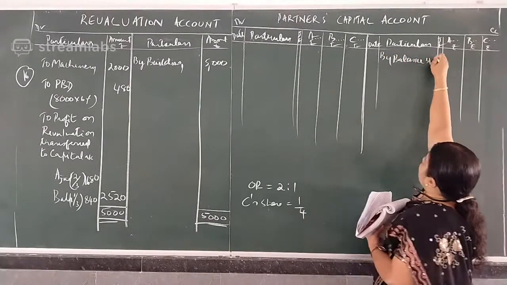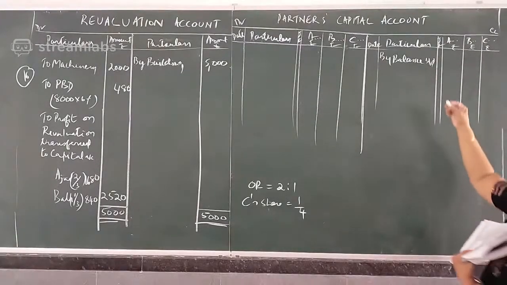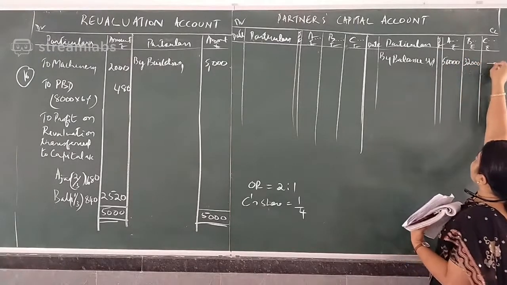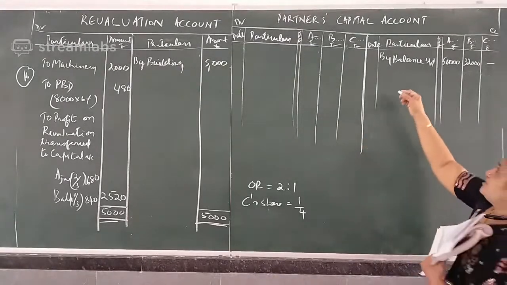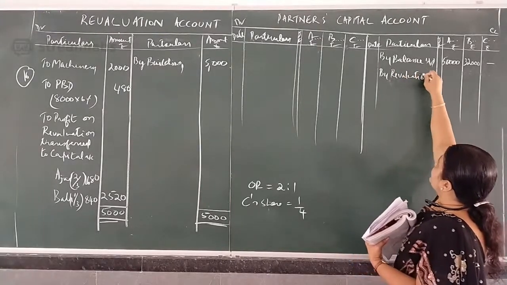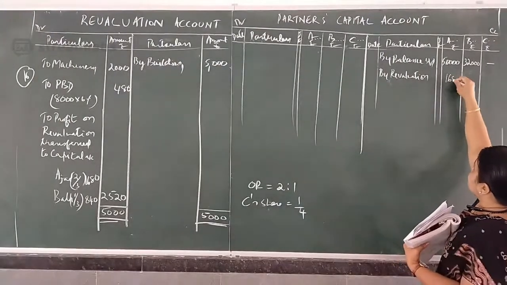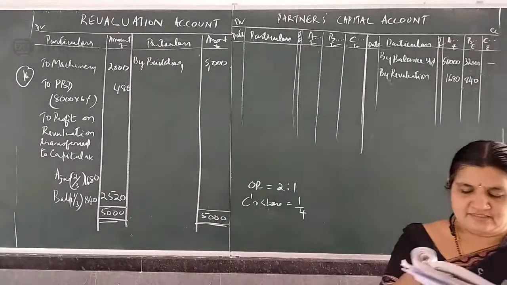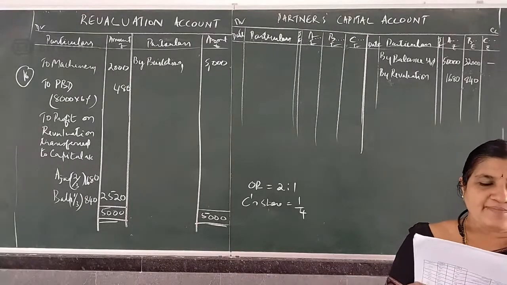By balance brought down. Capital balance is 50,000 and 32,000. Okay. Then by revaluation account, we got the balance 1,680 and 840.